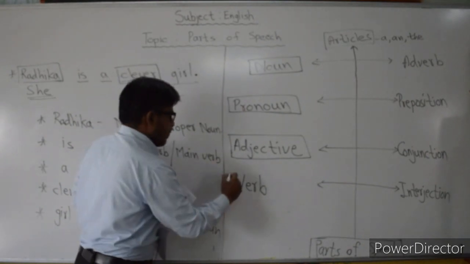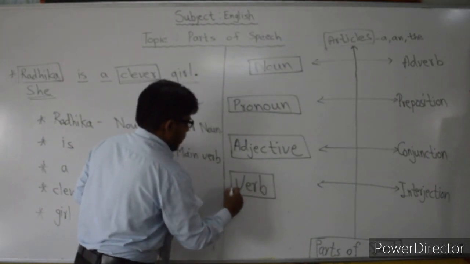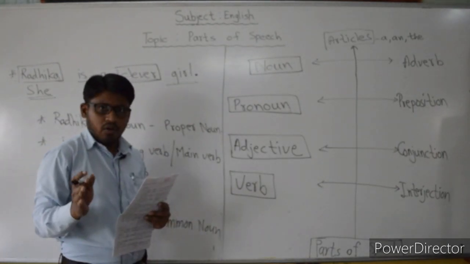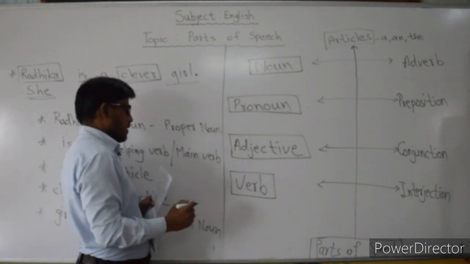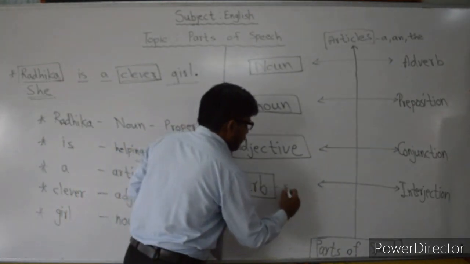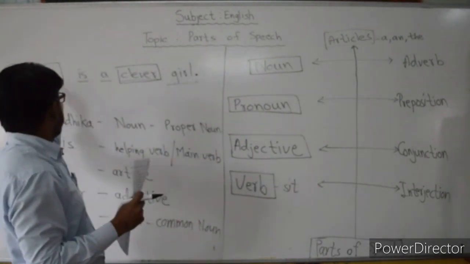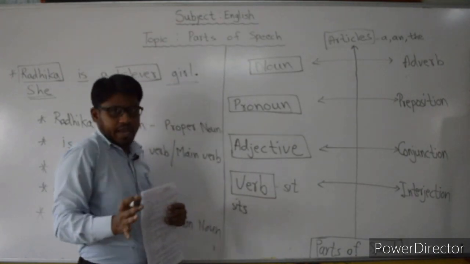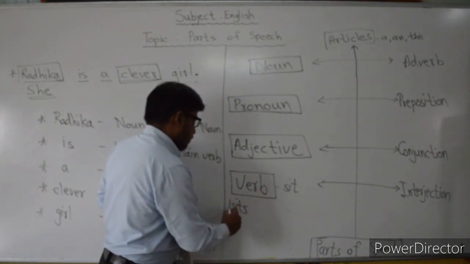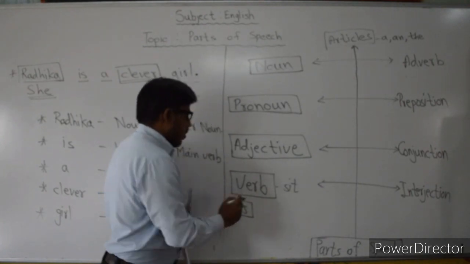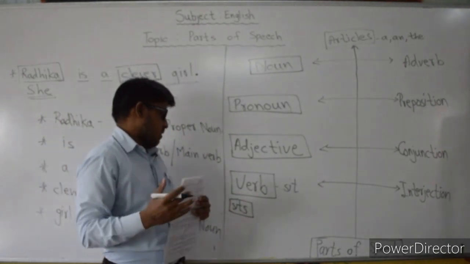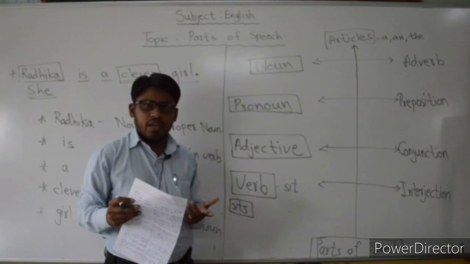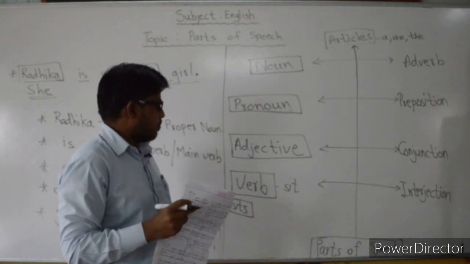Then next, verb. Verb means what? It shows an action. These words are known as action verbs or action words, that is called a verb. For example, we will take here the example of sit. You can take again the example of Radhika. Radhika sits in the chair. Okay, so sitting, it is the action, so it is called a verb. There are lots of words known as verbs. All these are action verbs, just like sitting, dancing, talking, running, walking. All these are examples of the verb.